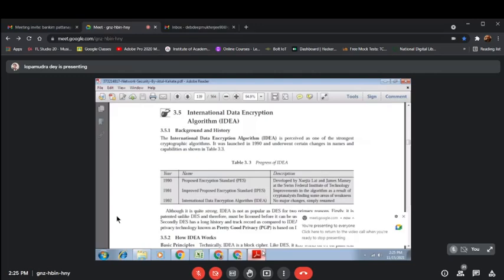DES, data encryption standard. So today we are going to discuss two more algorithms, IDEA and AES. I will try to complete these two algorithms by today's class. So what is IDEA?